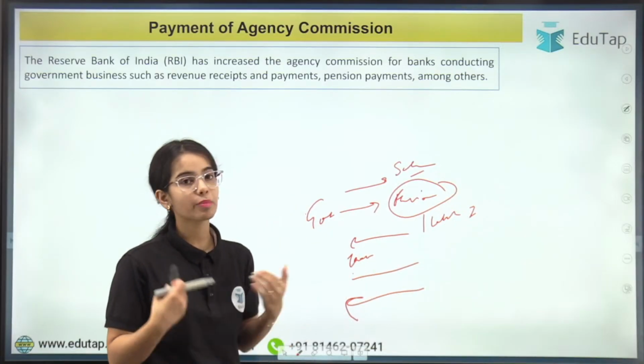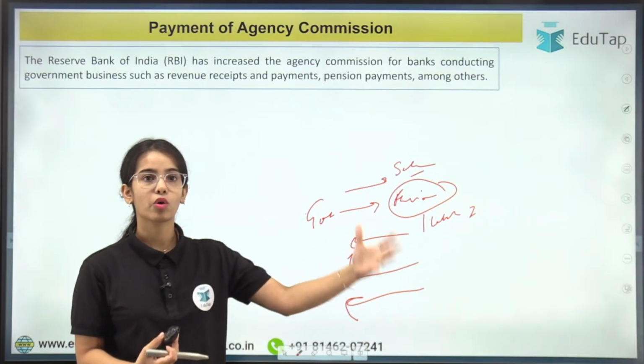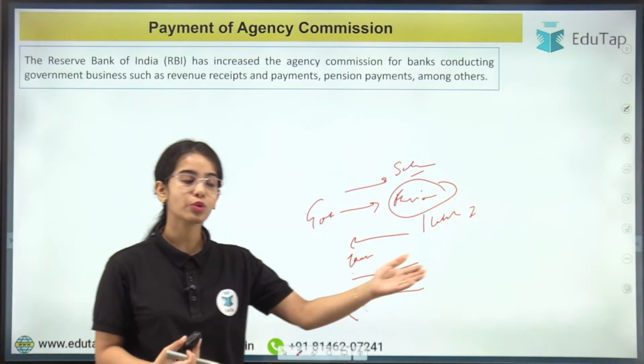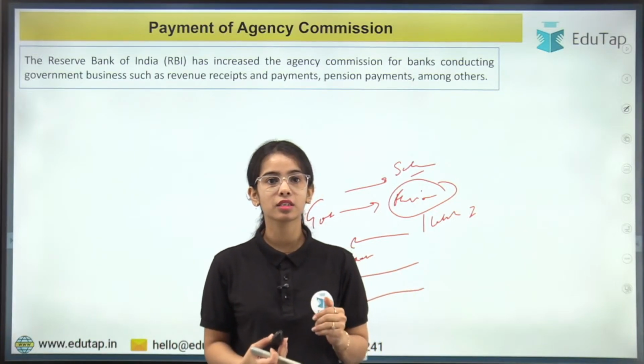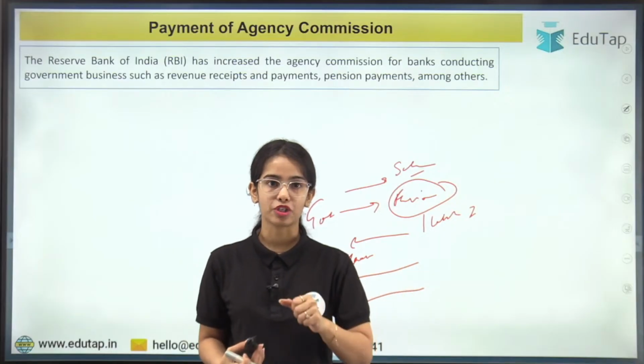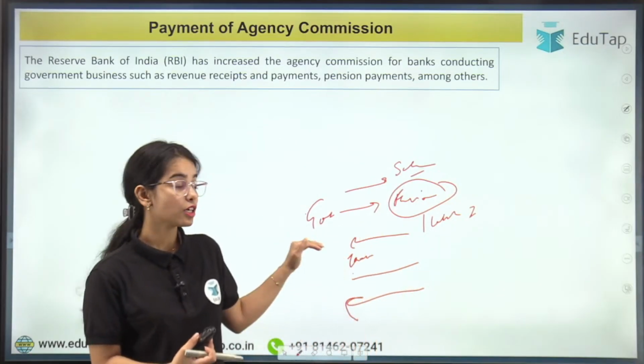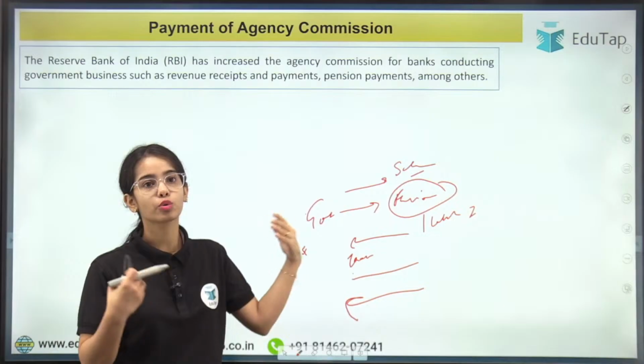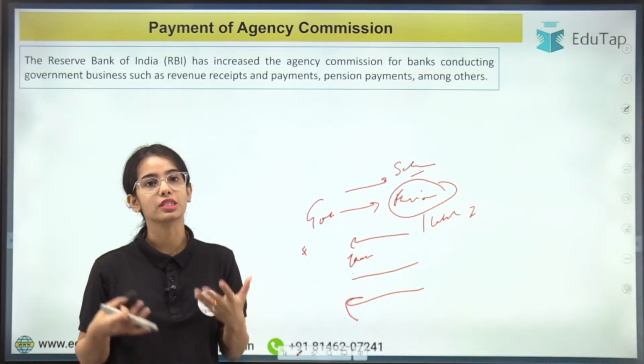So is the government doing it by itself? Are the government employees going house to house collecting the payments or giving the pension? Is the government doing it? No, it is through the Reserve Bank of India or through the agency banks.